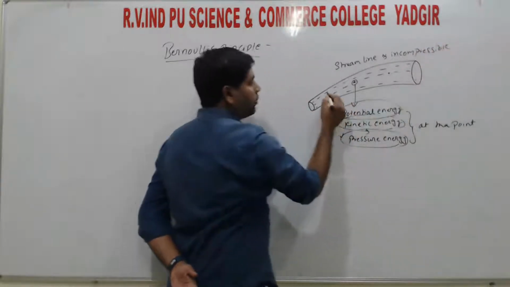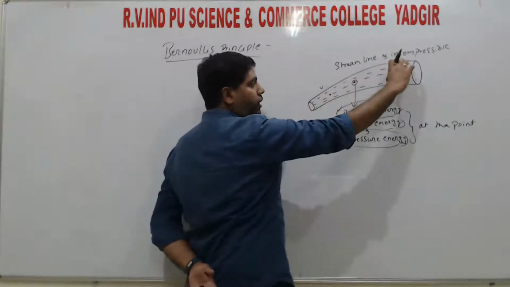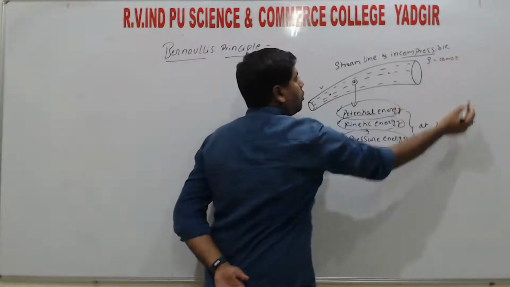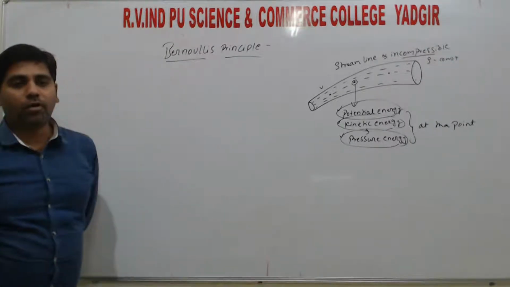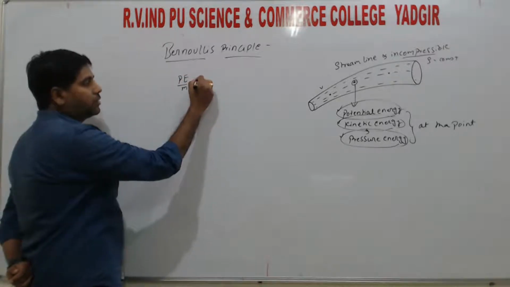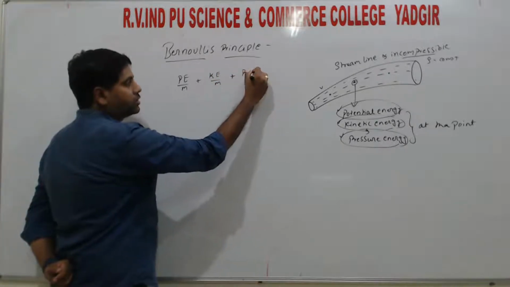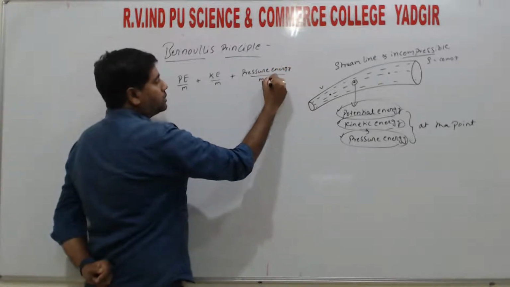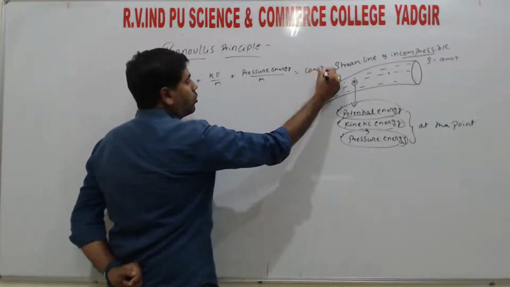Why? Because at that particular point, velocity should be constant, and throughout the fluid which is flowing, density should also be constant. So at that particular point velocity and density always remain constant. So that is given by Bernoulli's principle, and the statement is: the potential energy per unit mass plus kinetic energy per unit mass plus pressure energy per unit mass is always equal to a constant, right?